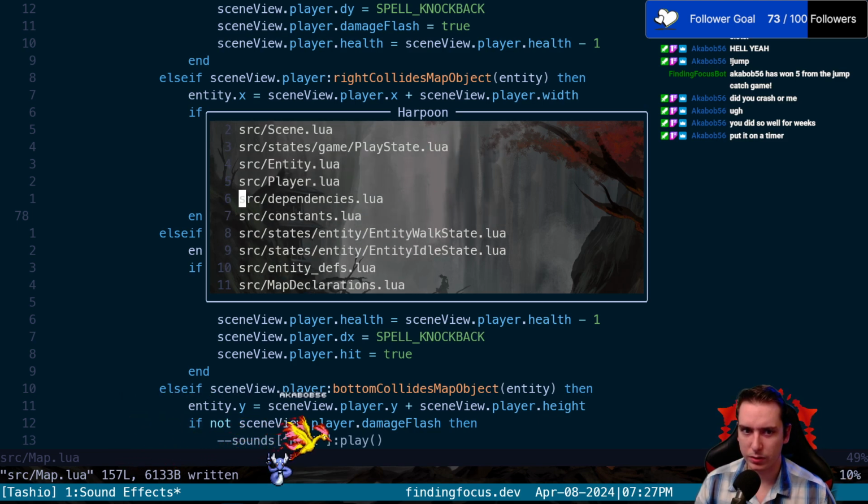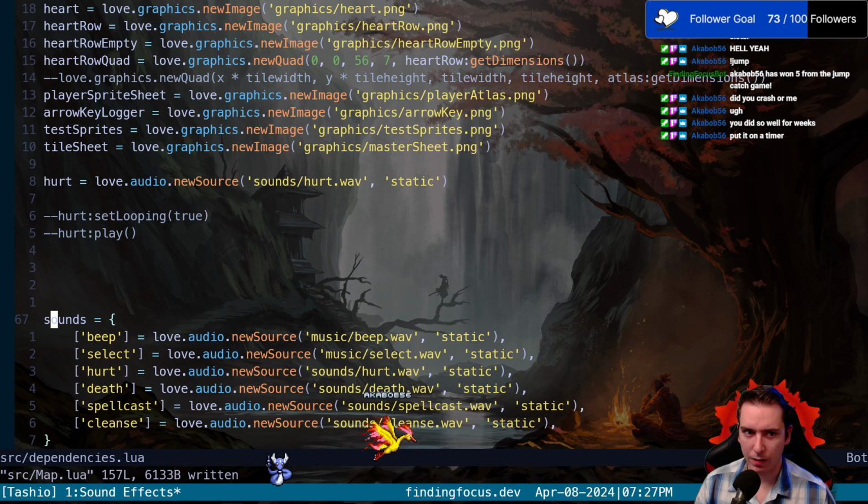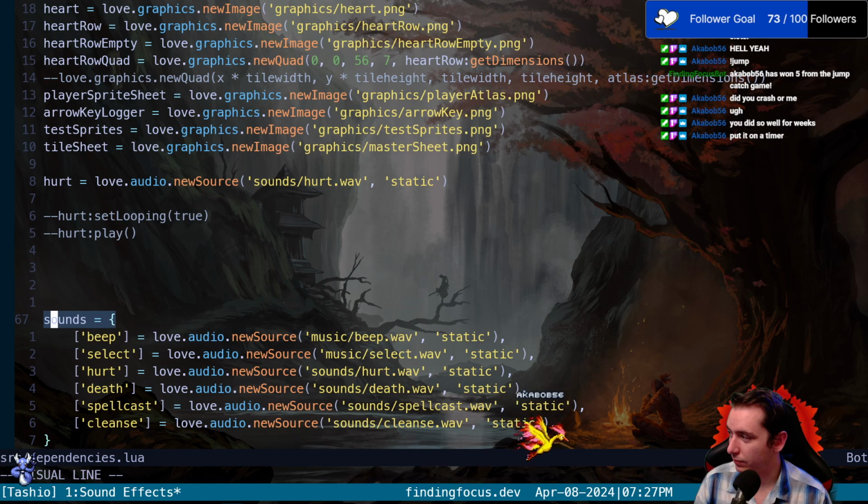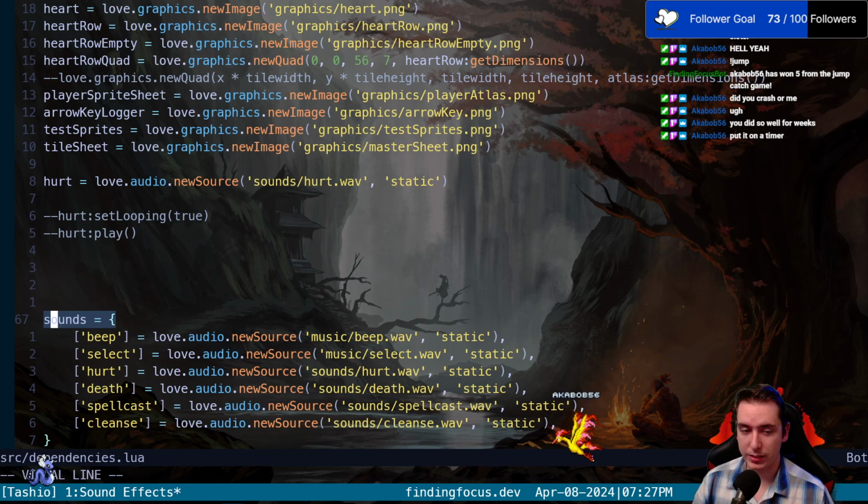So what I've already done is take a sounds table, and everything in Lua is just a table, which is just like data separated by commas, in this case kind of. So a table is just different values.